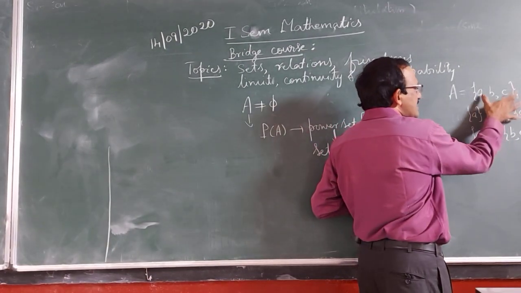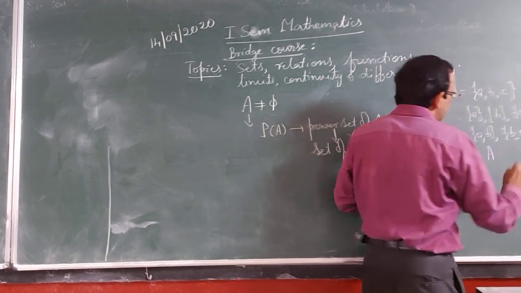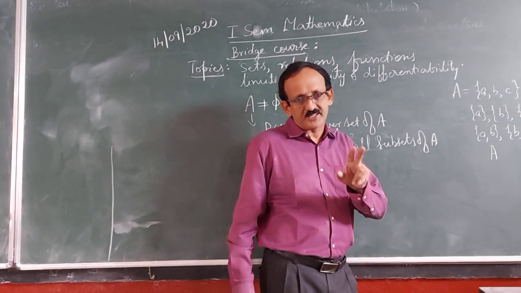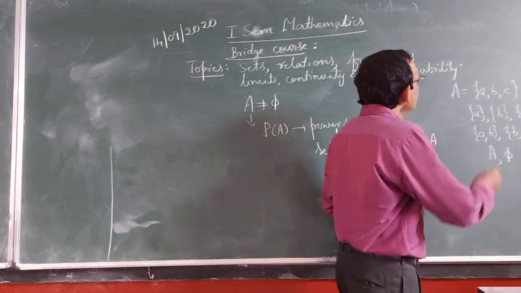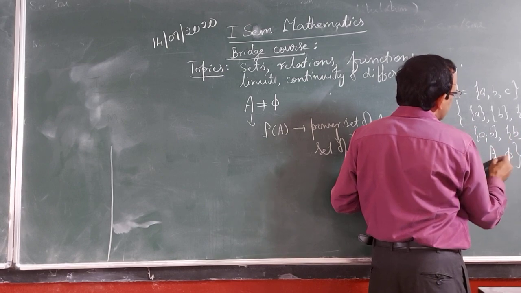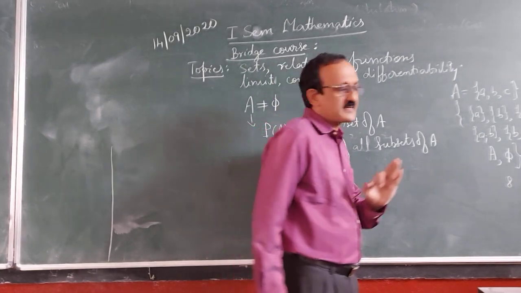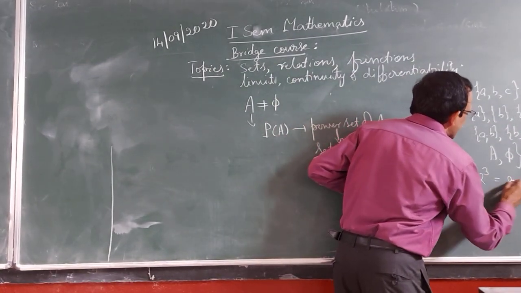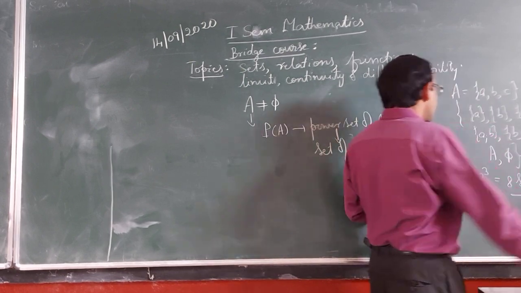That is, every set is a subset of itself. We have studied every set is a subset of itself. That is A itself. A is a 3 element subset. And you know that the null set is a subset of every set. The other one is the null set. Total how many subsets are there? 1, 2, 3, 4, 5, 6, 7, 8 subsets are there. When A has 3 elements, you have 2 power 3, that is 8 subsets. Right?